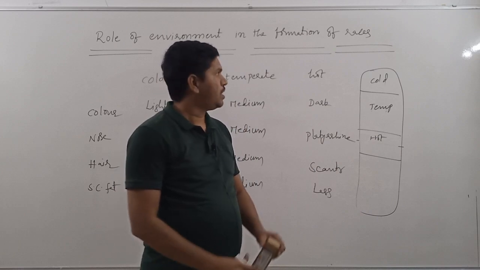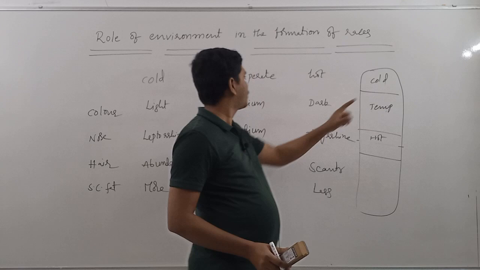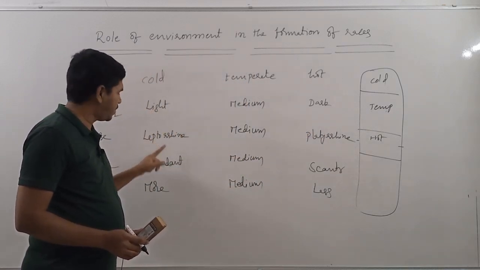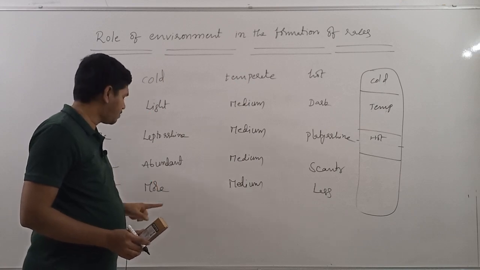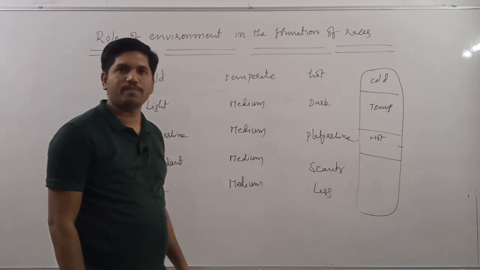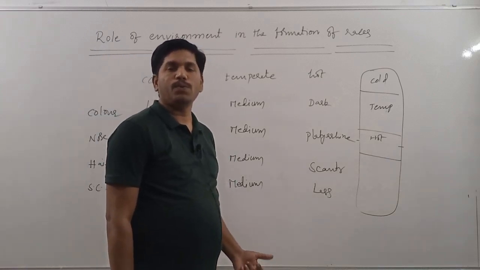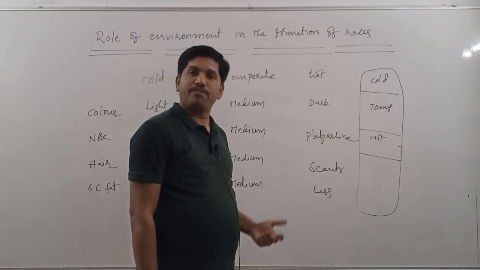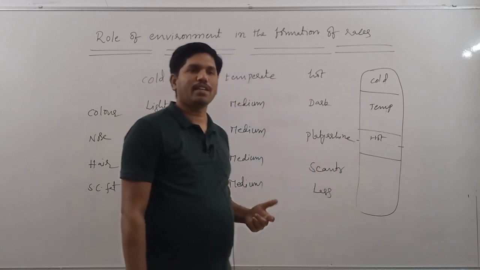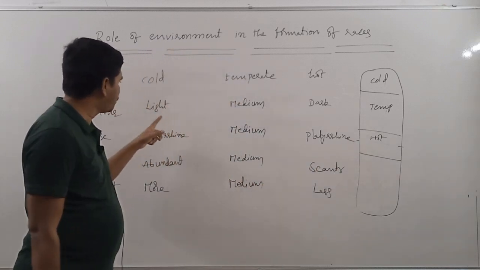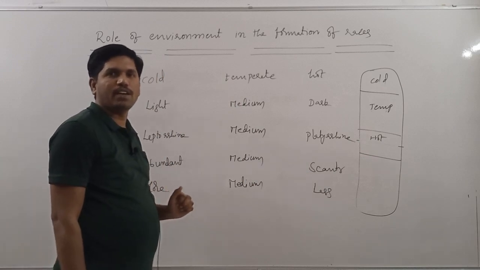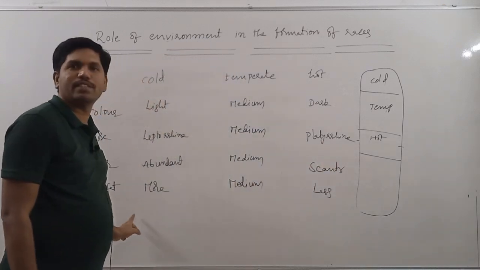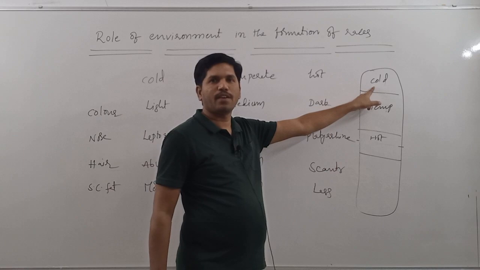But in this environment, for the survival, light colored skin must be there, leptorine nose must be there, abundant hair over the body must be there, more subcutaneous fat must be there. Those people who did not have these characteristics fail to survive in that environment because nature is favorable to the people who have these characteristics. That's why nature eliminated all the remaining people except the people who have these characteristics in this area.